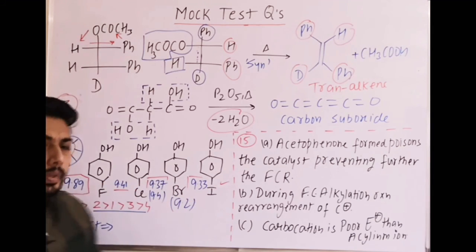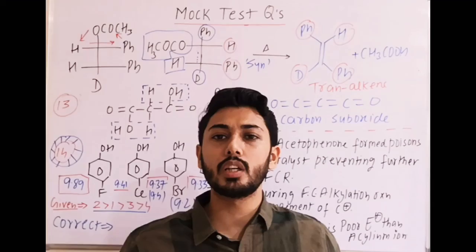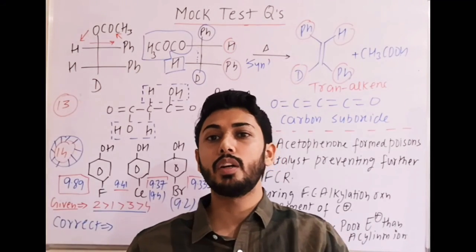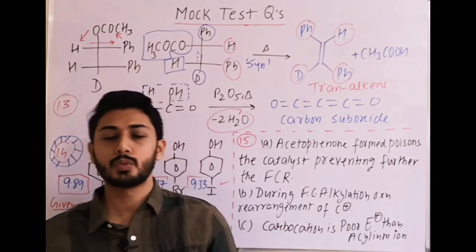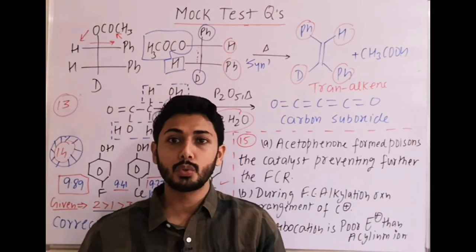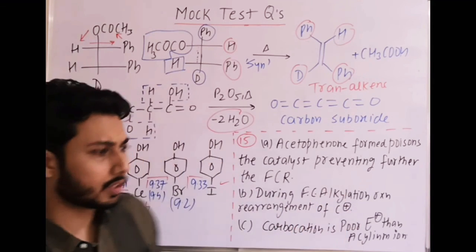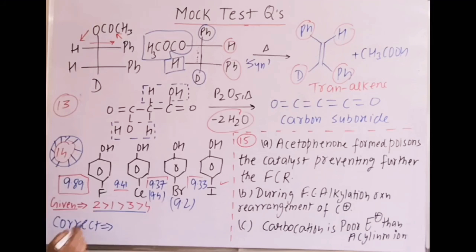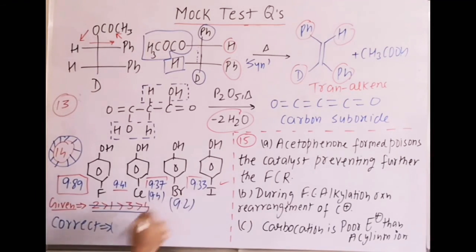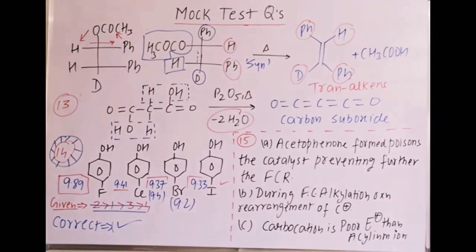You need not remember the values. The point here is not the values. The point is we cannot give such types of questions where we cannot give the answer by logic, because the questions which we choose are as per the theoretical concepts which we can apply on them. So the answer given in the mock test is incorrect. That's why I am not mentioning it, and the correct answer will be as per the pKa value. We can write it, but there is no use of it right now. So you can report that question in that app also, that the answer is not as per the pKa values.